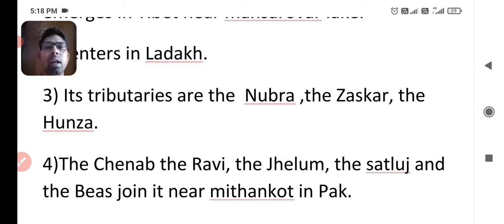The Chambal, the Chenab, the Ravi, the Jhelum, the Satluj and the Beas join it near Mithankot in Pakistan. So here is another important objective type question for you, for HBSE, CBSE and competitive exams: where do all five rivers meet the Indus?